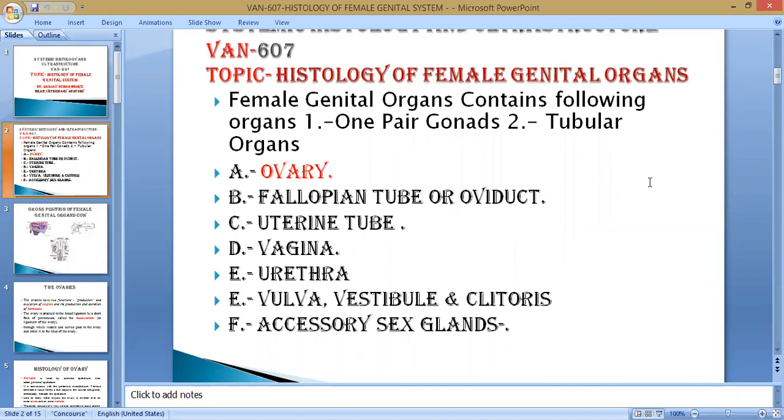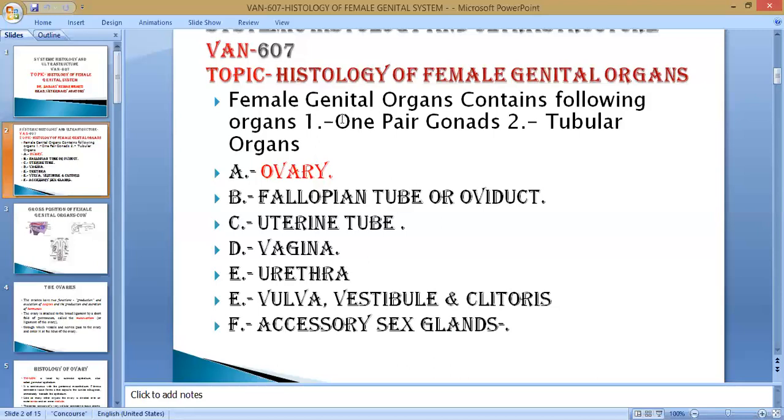One is in the form of gonads and the other is the tubular part. Accessory sex glands are also present in both male and female; we will discuss them later on. One pair of glands, located in the male as testicles outside the body, is in the inguinal region.